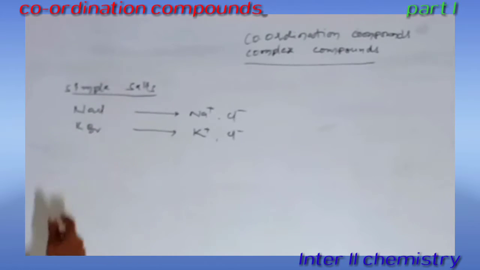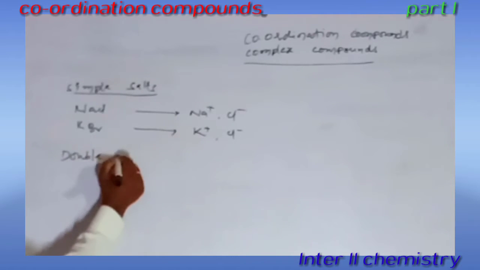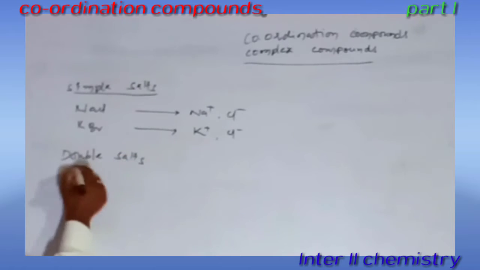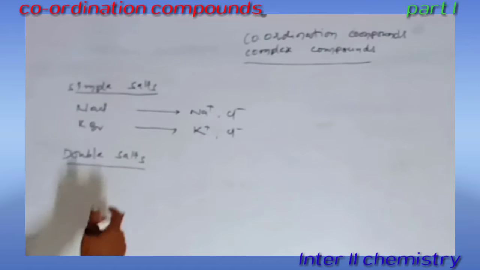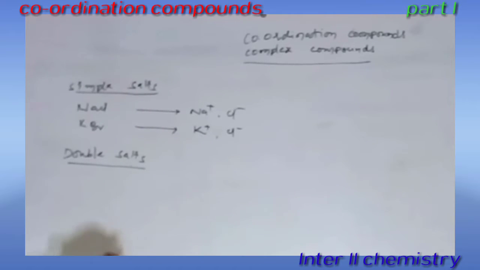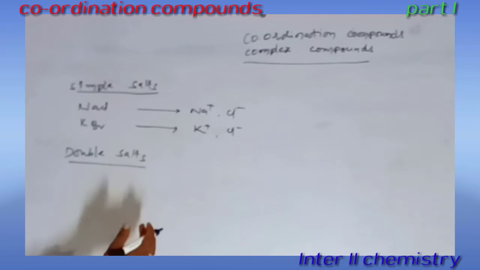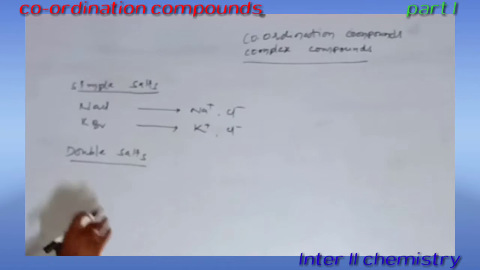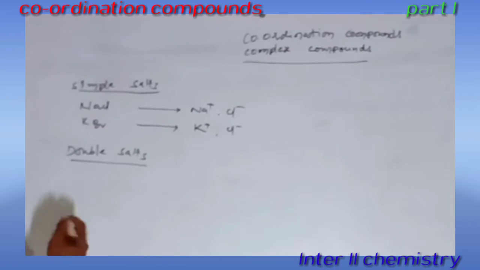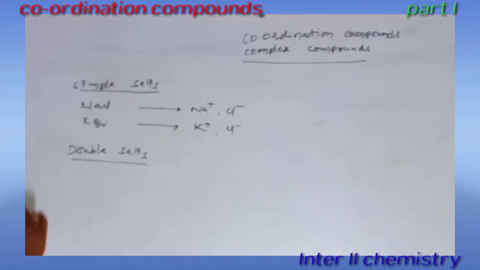Right? Okay. Next, what is a double salt? A double salt is a salt formed by the combination of two simple salts, which dissociates into more than two different ions on hydrolysis. For example, we can write the names of the compounds also. I am writing very important ones from the examination point of view.